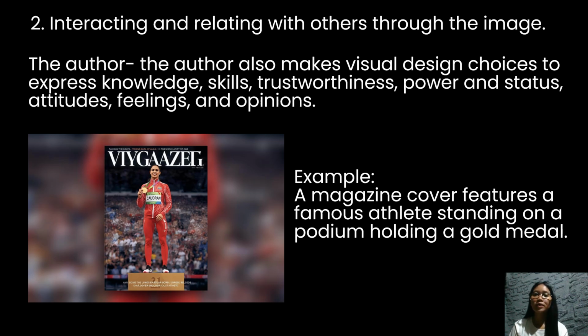For example, a magazine cover features a famous athlete standing on a podium holding a gold medal. The athlete is shown in sharp focus, wearing bright, clean sportswear with a serious but proud expression. The background is blurred, emphasizing the athlete.